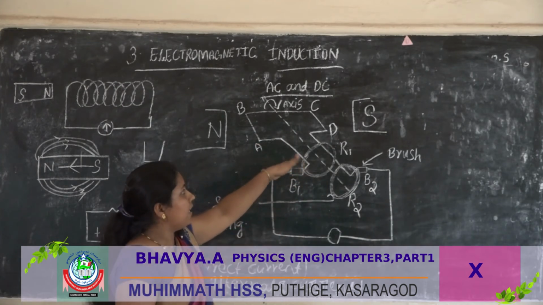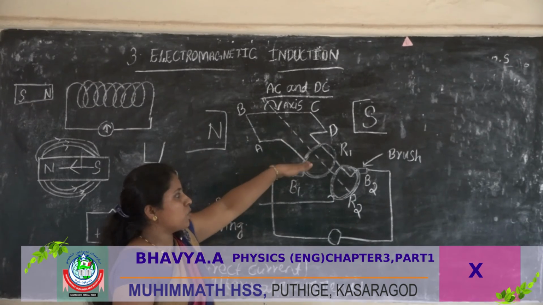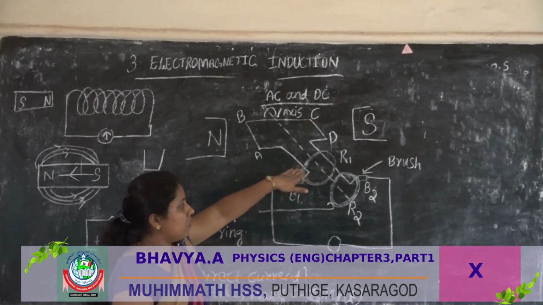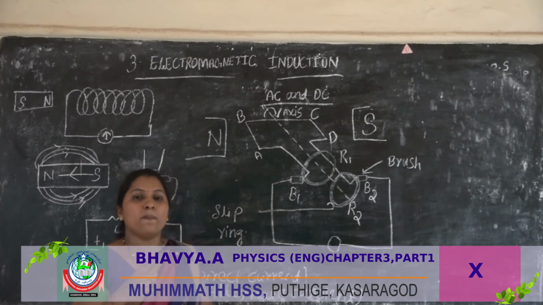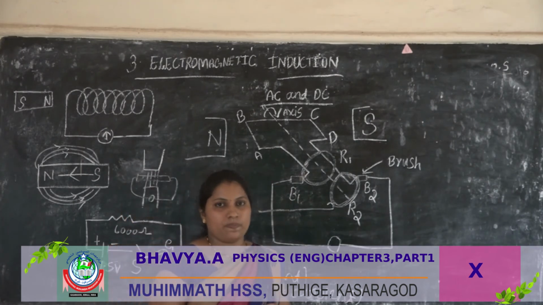So here the direction changes. First 0 degrees, then it changes to 90 degrees, then to 180. 180 means completing a half rotation.